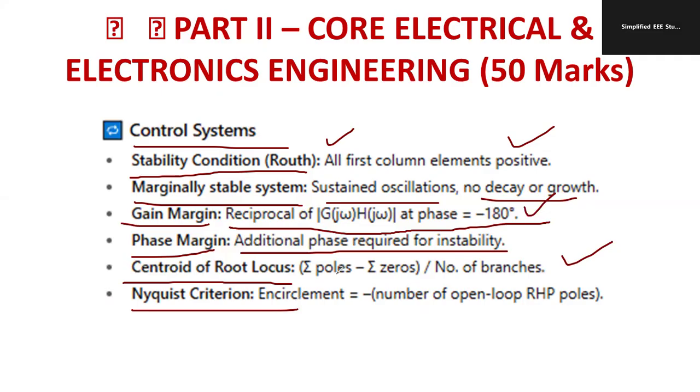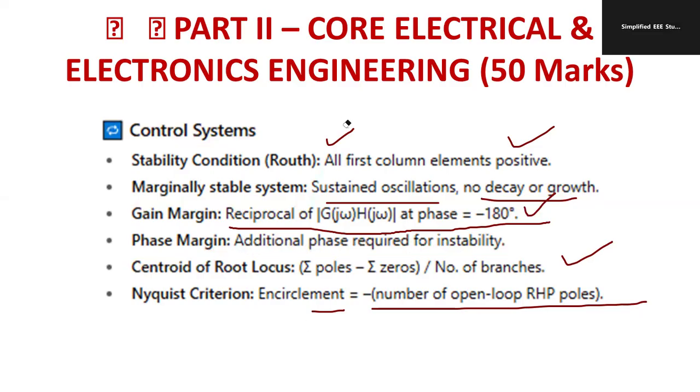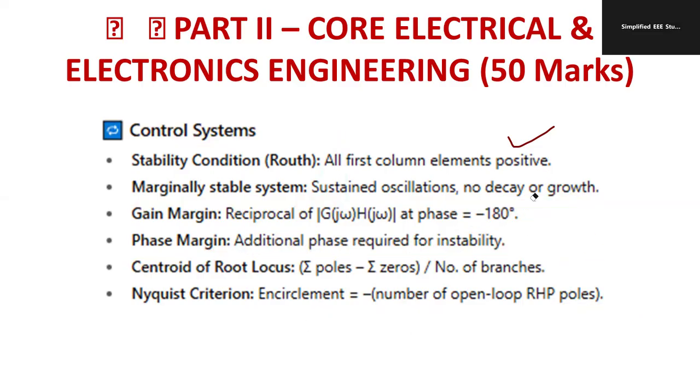What is the Nyquist criterion? Encirclement is equal to minus of the number of open loop poles minus the number of poles in the right half of the S-plane. Apart from that, focus on the difference between open loop and closed loop, examples of each, desirable features of a control system, block diagram reduction, then signal flow graph basics, Mason gain formula.